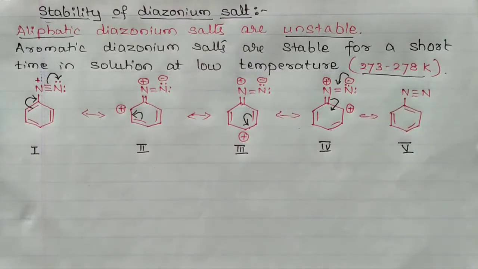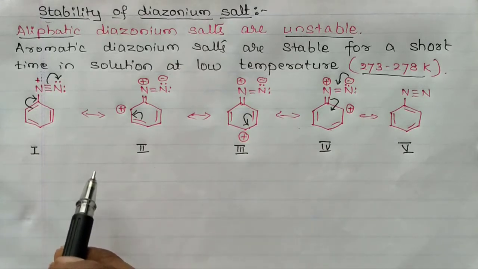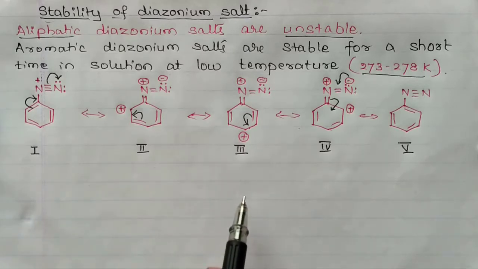Aliphatic diazonium salts are not stable as they do not involve resonance. Hence, they immediately lose nitrogen to form a relatively more stable alkyl carbocation.